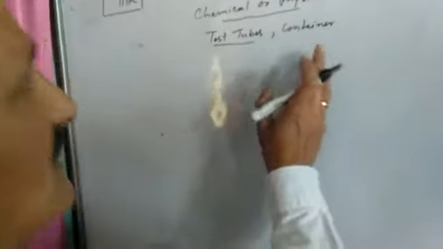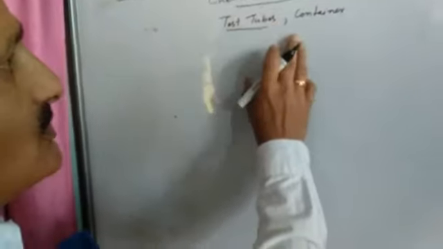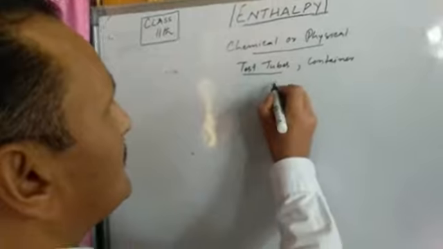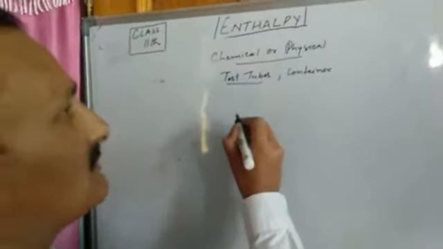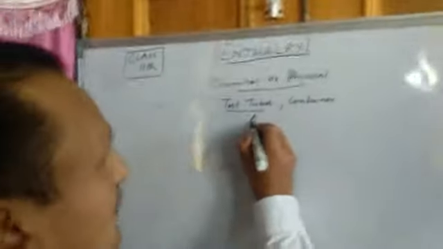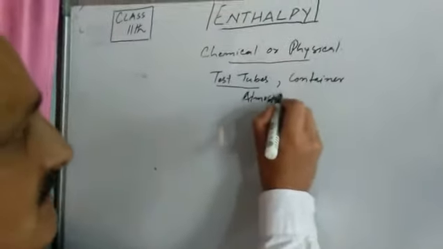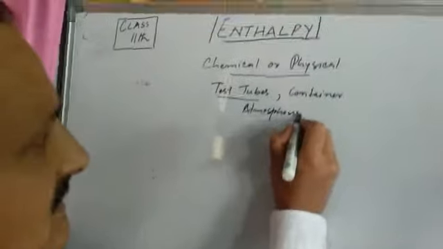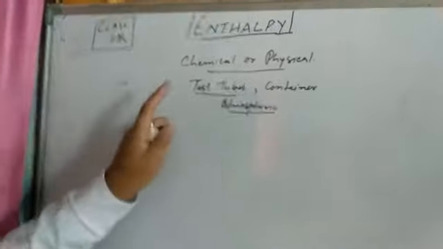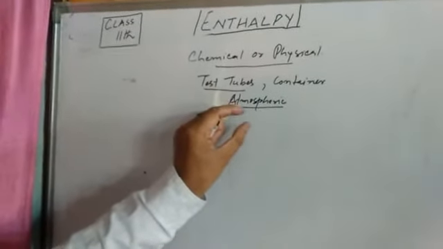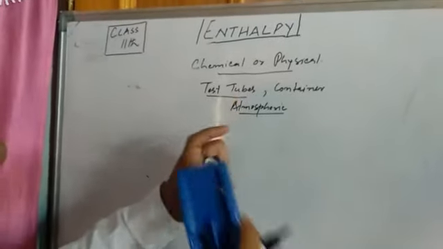So when reactions are carried out in test tubes or containers which are open, what happens to the pressure? The pressure will be atmospheric pressure of a particular place. That means when we carry out reactions in open containers, we do so at atmospheric pressure, because the system is open.